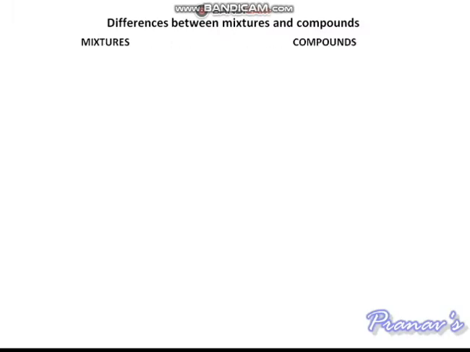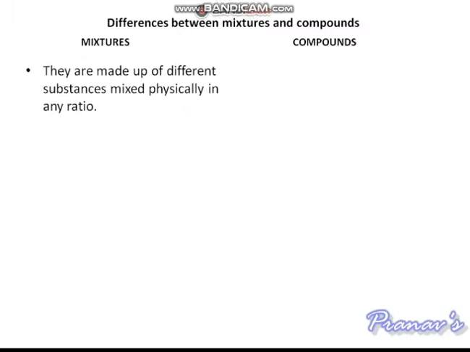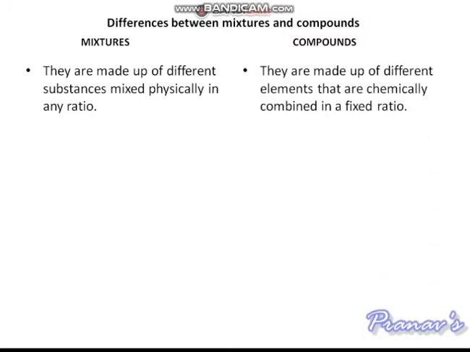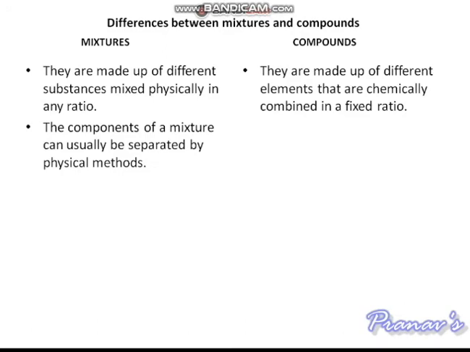There are certain differences between mixtures and compounds. Mixtures are made up of different substances mixed physically in any ratio. Compounds are made up of different elements that are chemically combined in a fixed ratio. The components of a mixture can easily be separated by physical methods.